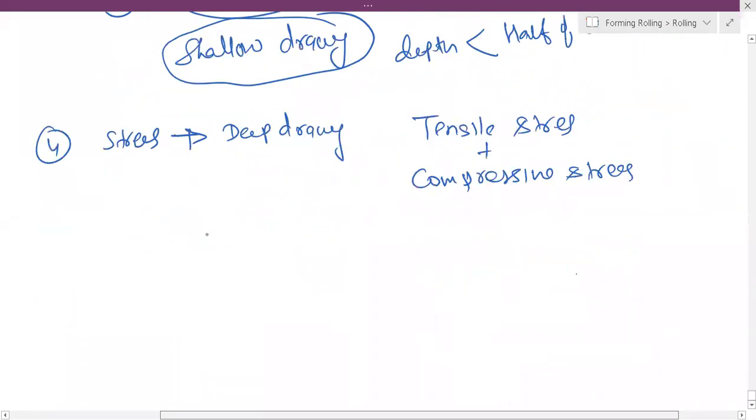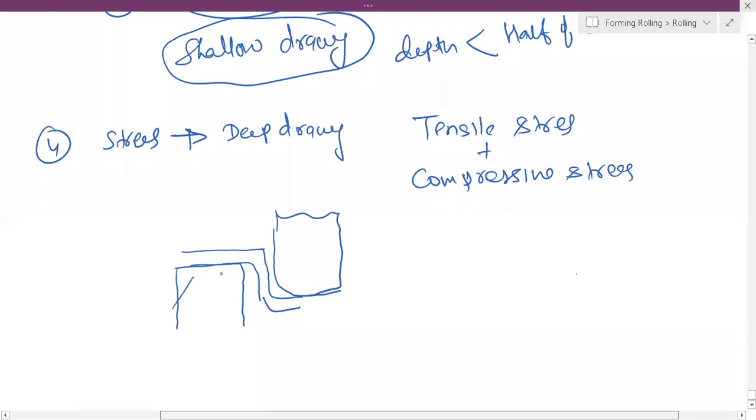Because you have a die like this, a sheet, and this is your punch, and here you have a holder, just to keep it in place.